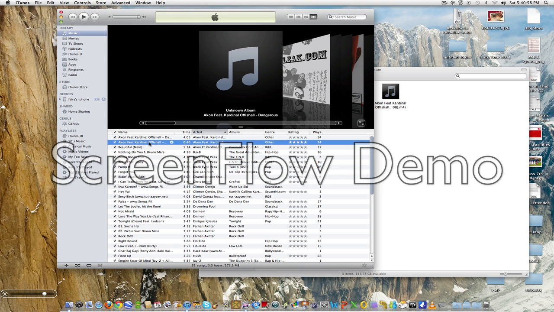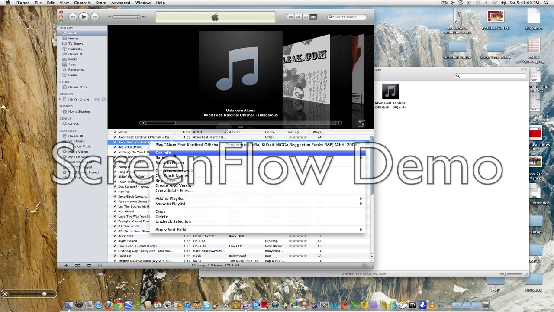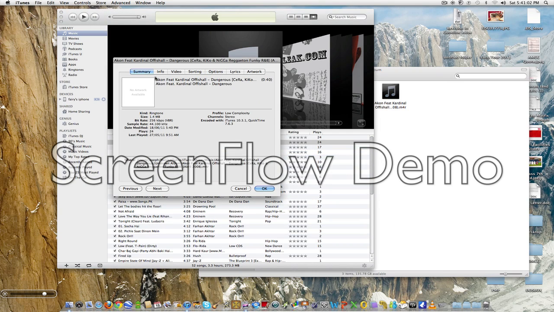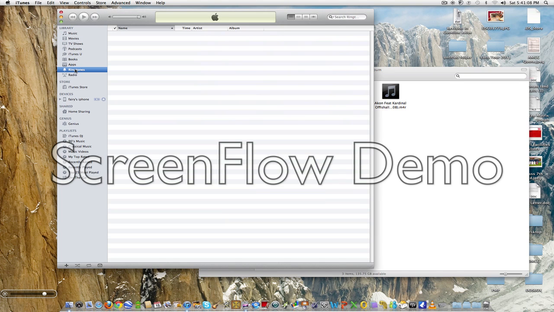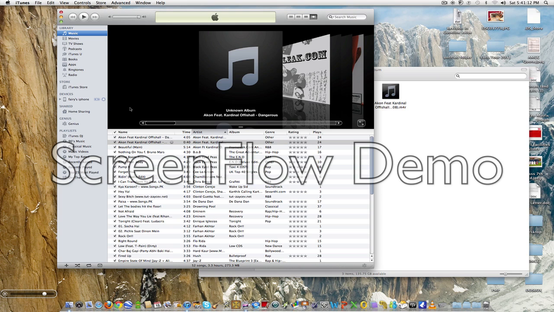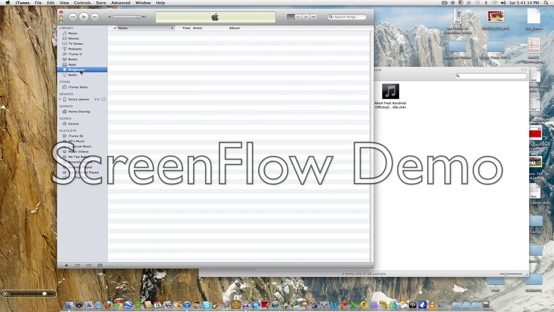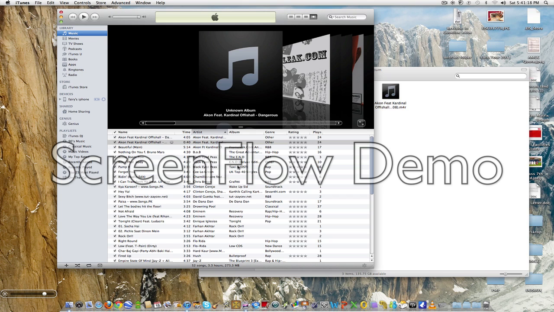Now you might notice that it says in the info that it's a ringtone, but it doesn't come under the ringtone category. That's fine. It's just fine. It's going to come in iTunes no matter what. If it doesn't come, I don't know what to do about it, because this is the simplest way to do it, and I got it on my iPhone.